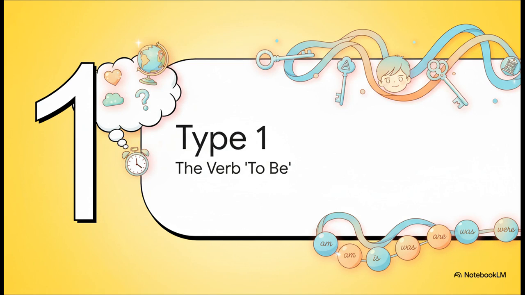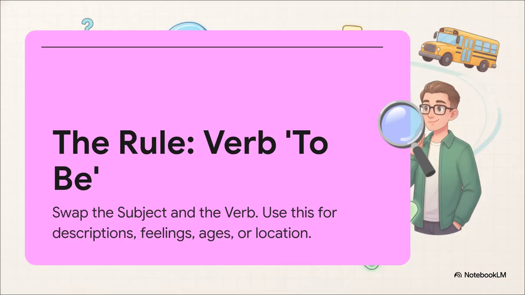Okay, let's start with our first key. This one is all about the verb to be. So we're talking about questions about what something is, descriptions, feelings, where someone is. Think back to that first example. "Are you happy?" That's a feeling, right? So it's going to use this first rule. And the rule here is so simple. You just swap the position of the subject and the verb. That's it. No extra words, nothing complicated, just a simple flip.